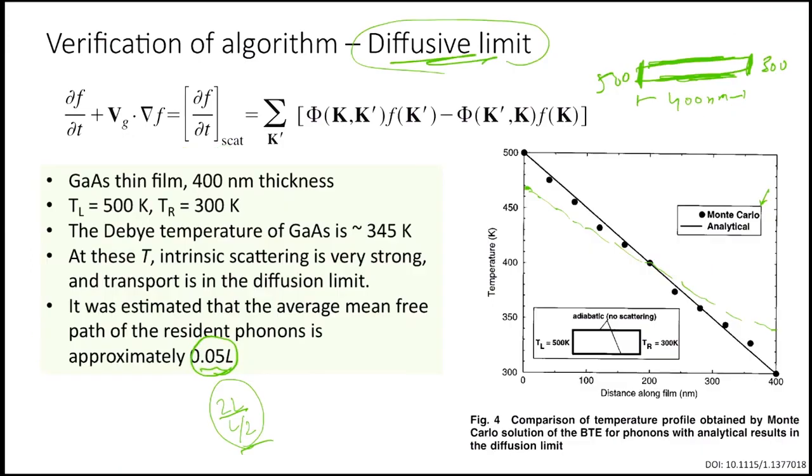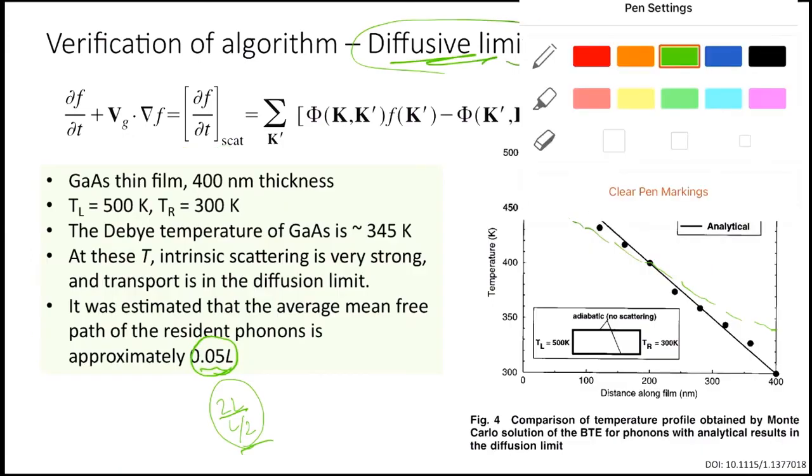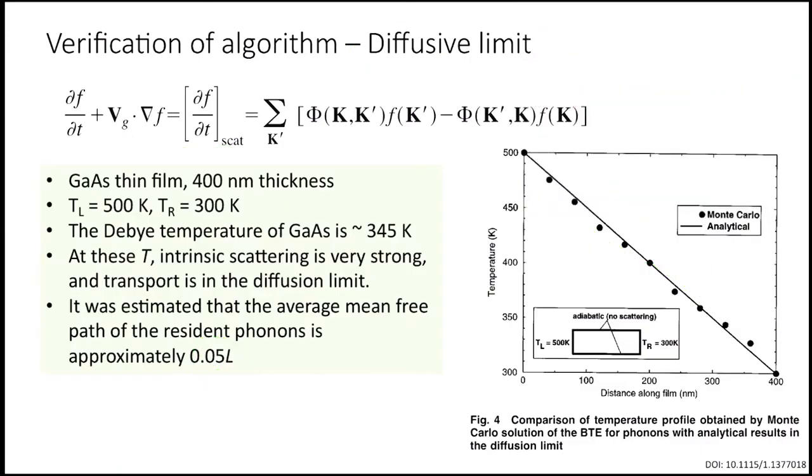Okay, coming back to the previous question, we were talking about this diffusive problem. If we take a diffusive problem, with wall temperatures of 500 and 300 Kelvin, Fourier's law would tell us it should be a linear solution. It's a diffusive problem, so the mean free path is about 20 times less than the length. So using Monte Carlo also, we should get a linear solution. That verifies the algorithm.